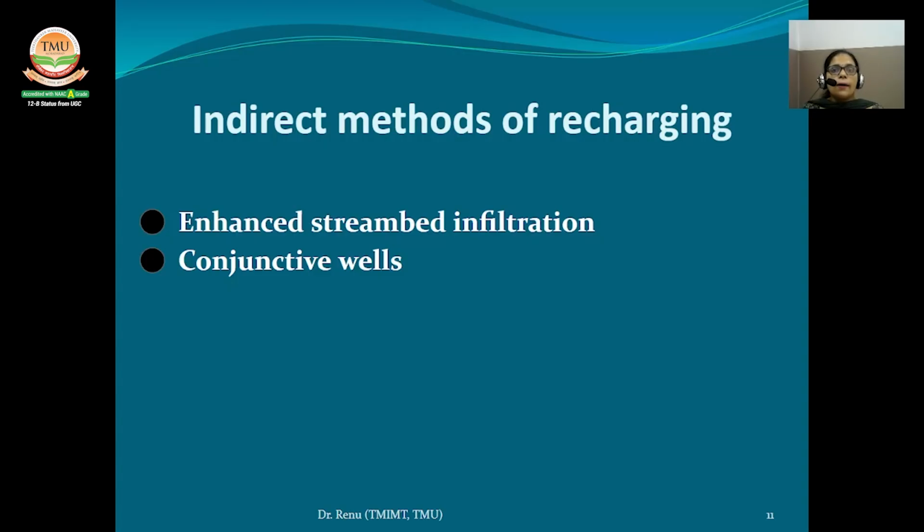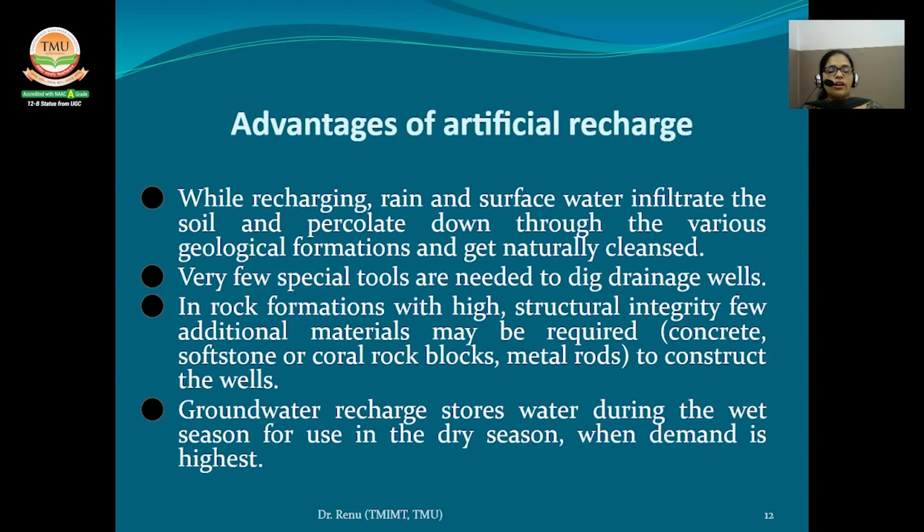Water from the conjunctive well has the advantage of utilizing sediment-free groundwater, which greatly reduces the damage of clogging well screens. Now come to the advantages of artificial recharge.